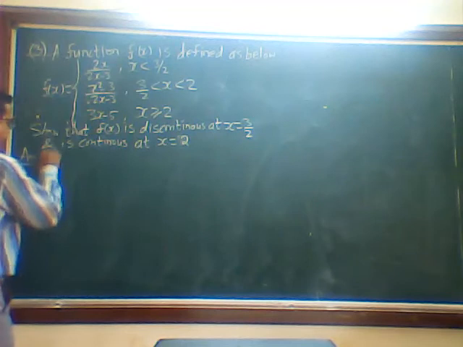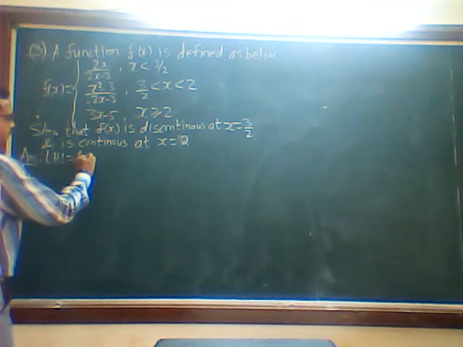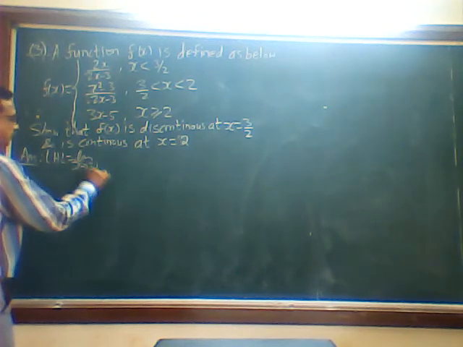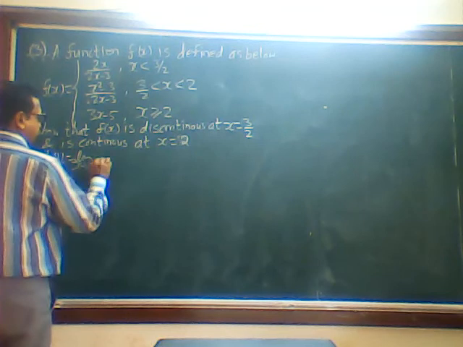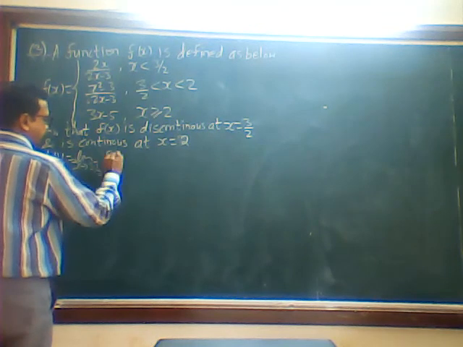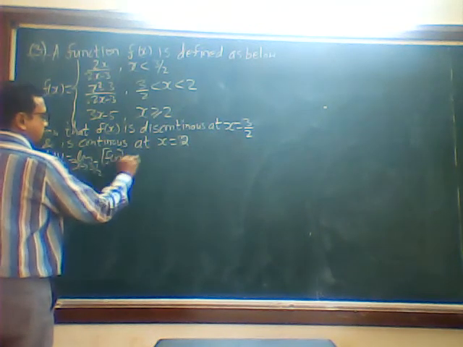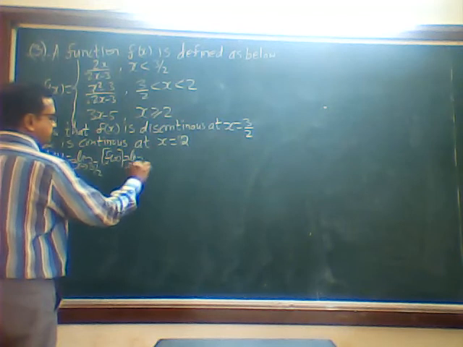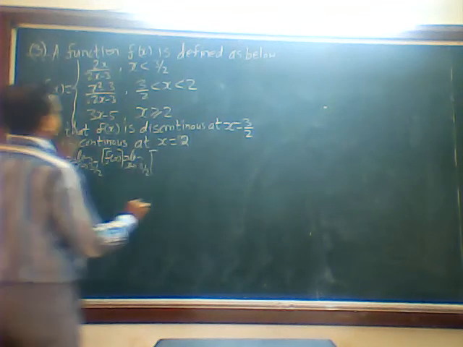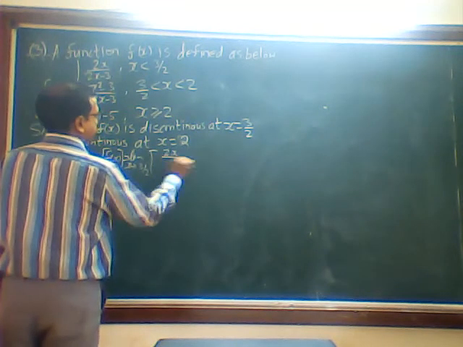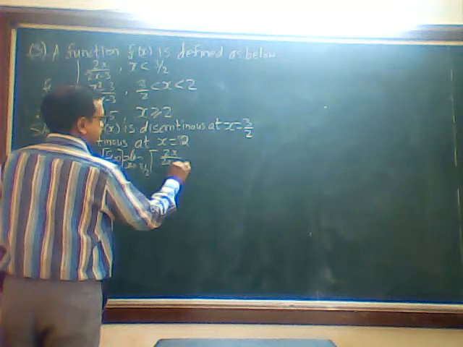Okay. Now LHS is equal to limit x tends to 3 upon 2 minus f of x. So limit x tends to 3 by 2. What is f of x here? This one, 2x upon 2x minus 3.